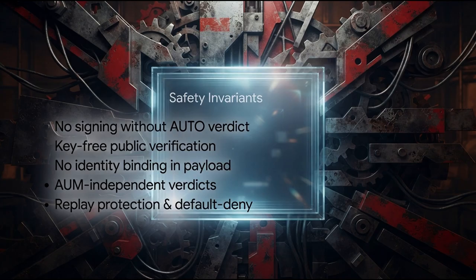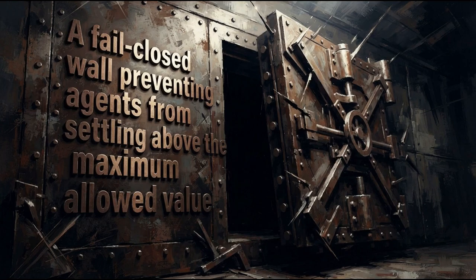And remember, these bounds are enforced even if an auto verdict is reached. The system just doesn't yield. Then you have narrowing risk engines enforcing fail-closed deployment bounds. Consider a real environment variable like Rathnone max settlement value wei, set here to 0.5 Ethereum. If an agent tries to settle above this mathematical ceiling, the system outright refuses to sign it. Doesn't matter what the model says, doesn't matter what the protocol says, it is a hard, fail-closed wall.